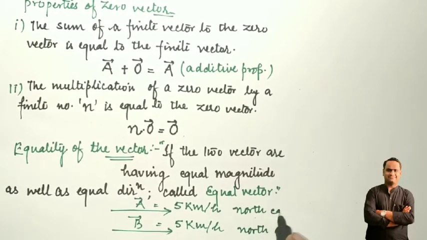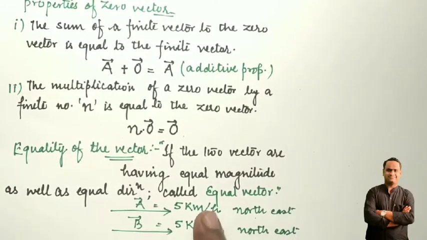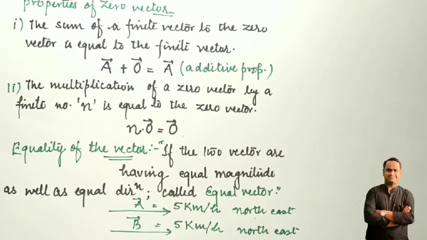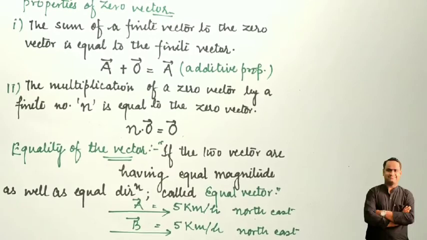Okay students, so what does it mean? It means that the two given vectors A and B have the same magnitude as well as the same direction. Then these two vectors are said to be equal vectors. So equality of vectors says that if two or more vectors have equal magnitude as well as equal direction, they are said to be equal.